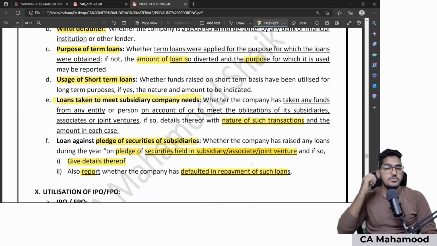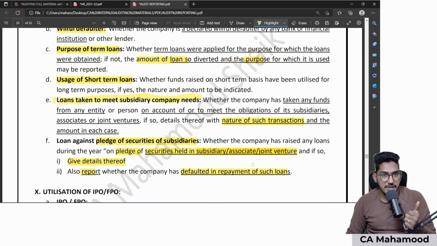That's all. So 6 points regarding loans which are taken by your client company. What are they? Number 1, whether your client has made any default in the repayment. If yes, amount and period for each lender wise. Number 2, client is declared as willful defaulter. Number 3, whether term loans are used for the set purposes. Number 4, short-term loans are used for long-term purposes. Number 5, loans are taken for meeting the obligations of subsidiary, associate, joint venture. Number 6, whether loans are taken by pledging the securities of subsidiary, associate, joint ventures. That's all.